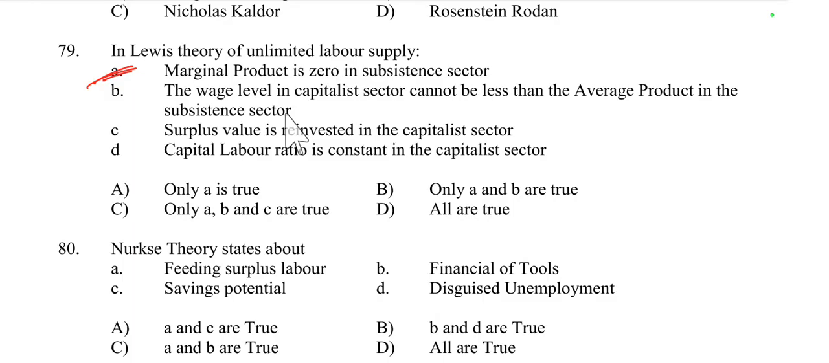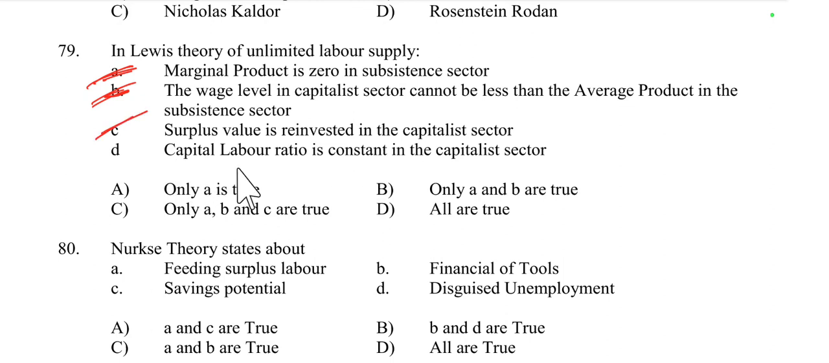The wage level in the capitalist sector is determined by the productivity of labor in the subsistence sector. So if wages in the capitalist sector fall below the average product of labor in the subsistence sector, then workers would be better off staying in the subsistence sector. So option B is also right. Then option C, surplus value is reinvested in the capitalist sector. Yes, this statement is right, because the surplus value or profit generated in the capitalist sector is typically reinvested into that sector to stimulate further growth and development. So option C is right.